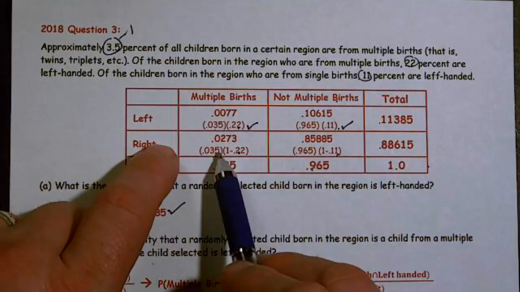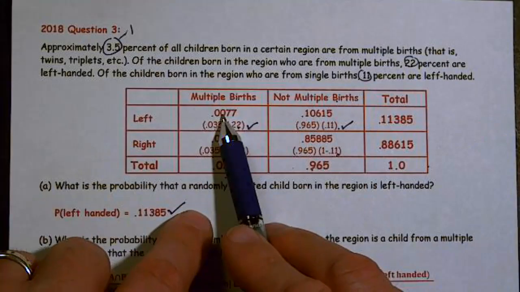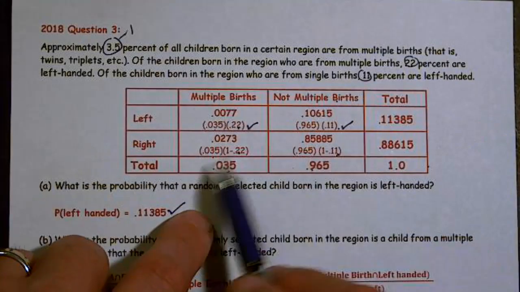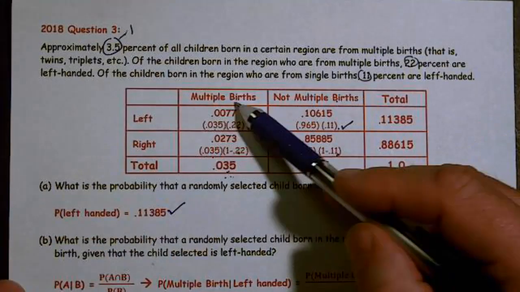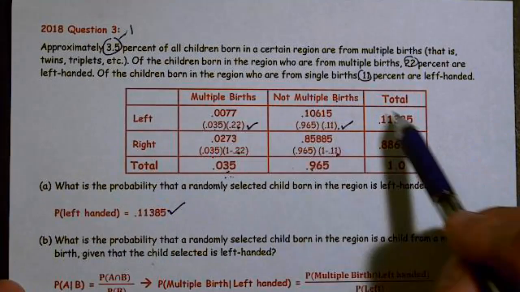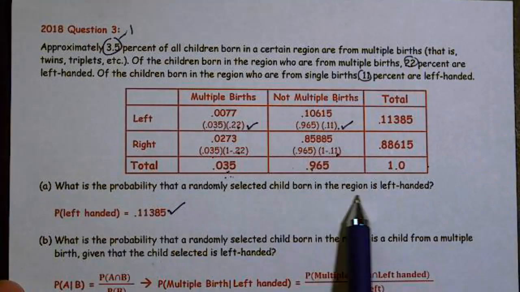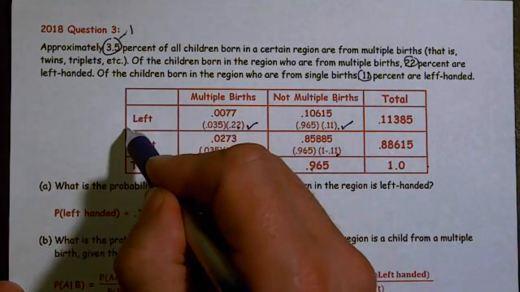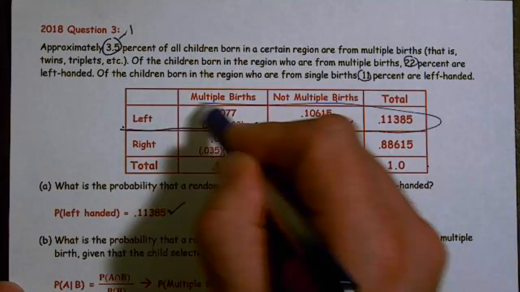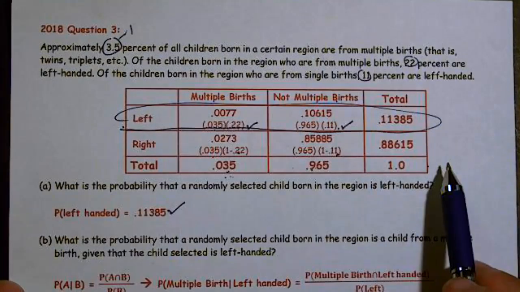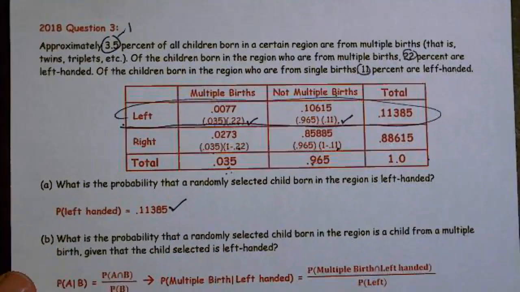At that point, I multiply all this out, and I get these values. I'm speeding through the multiplication. Please know this plus this equals this, plus this equals that. What is the probability a randomly selected child born in the region is left-handed? So I'm looking for left-handed. That's 0.11385. All right.